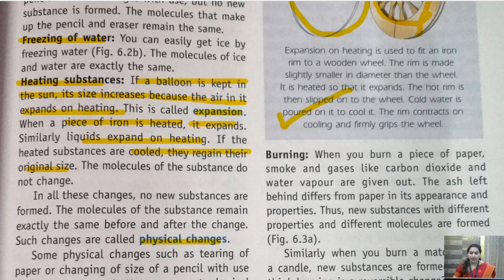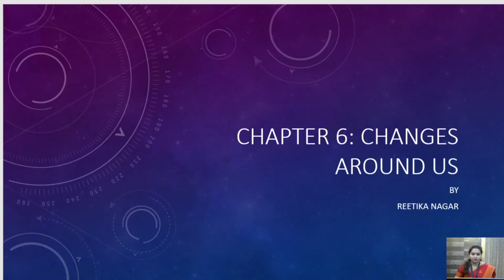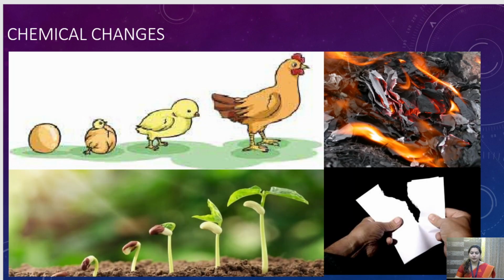Let's see, for example, we have a few examples here. We have two examples, children. First we have burning of paper, and we also have tearing of paper. You can see the diagram on the right hand side.